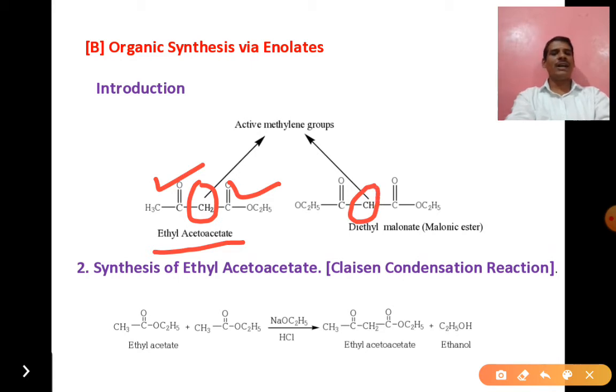The example is diethyl malonate. This is the ester of malonic acid.